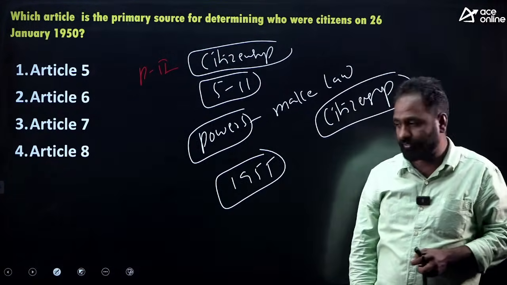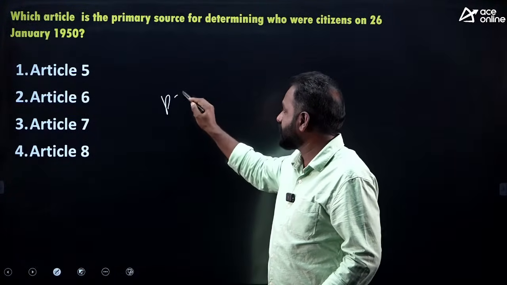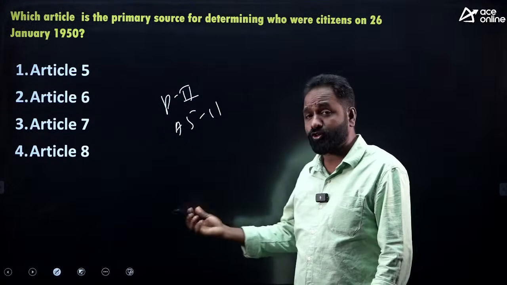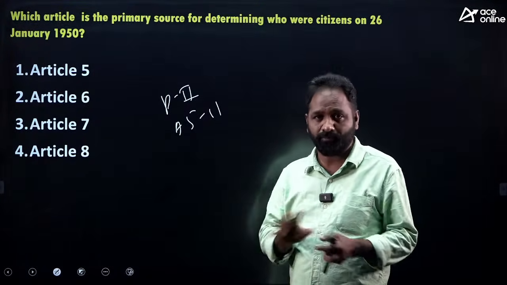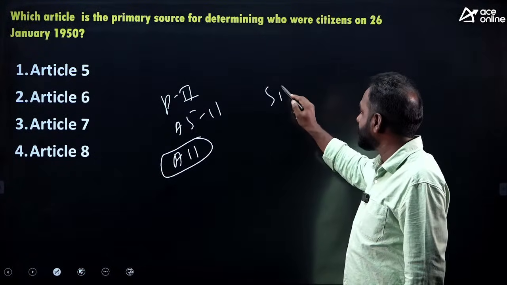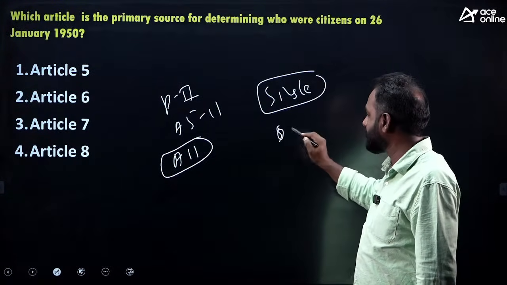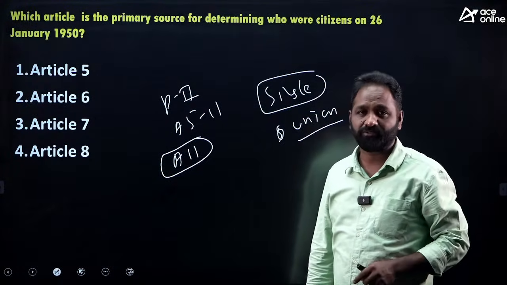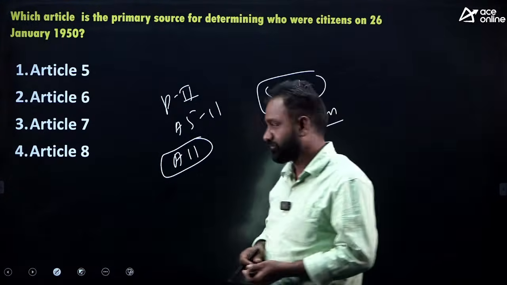Is it clear? Right. So, there is a possibility of questions. Part 2 deals with citizenship. Articles 5 to 11 concern citizenship. In the original Constitution, the conditions to become an Indian citizen and the ways to lose Indian citizenship are not mentioned. Article 11 gave all the powers to Parliament only. In India, which citizenship is allowed? Only single citizenship is allowed. Who has the power to take decisions on citizenship? Only the Union government, because citizenship is mentioned in the Union list. Only the central government can make decisions about citizenship. Is it clear? Right.